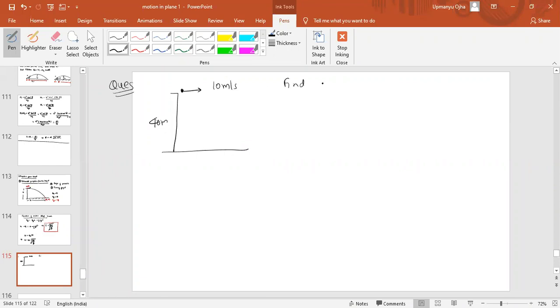Find the range and time of flight. A ball is thrown with a speed of 10 meters per second horizontally from the top of a building 40 meters high. What is the range and the time of flight?